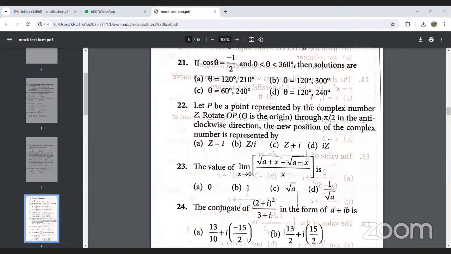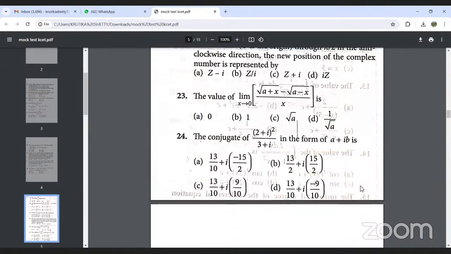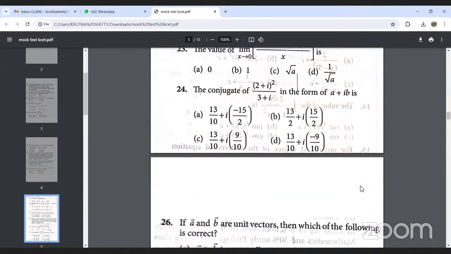They are asking us to find the conjugate. We know that if a plus ib is there, then its conjugate will be a minus ib. So we have to simplify this. The question is very easy. On simplification, we need to find its conjugate.